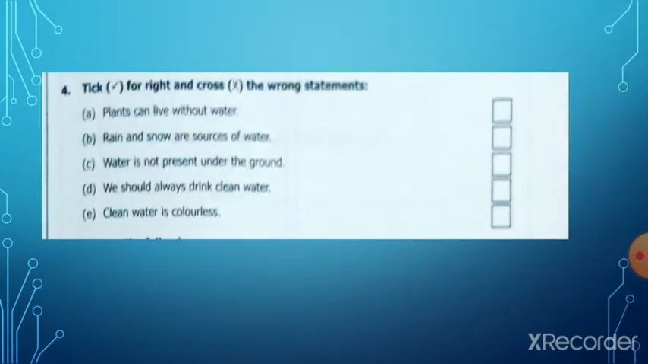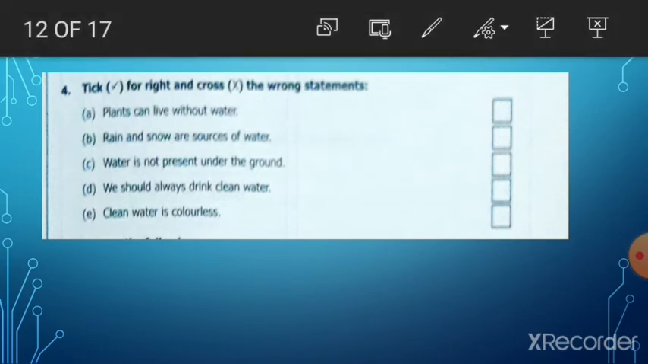Okay, next. Tick for right and cross for wrong statement. Plants can live without water. No, this is wrong. Plants cannot live like human and animals. Plants also cannot live without water. So this one is wrong. Rain and snow are sources of water. Yes. These are the two main sources of water.